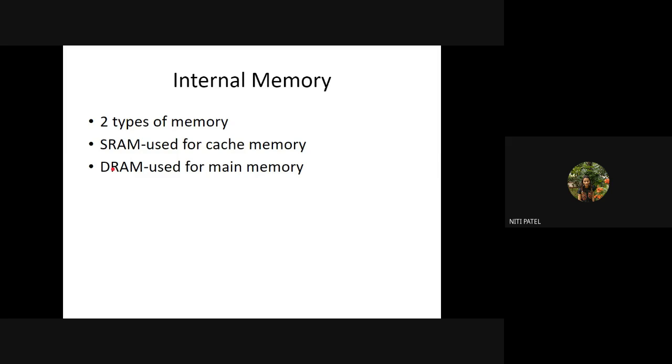If my motherboard slots are of SRAM, I have to buy and insert SRAM. If my motherboard has DRAM slots, I have to insert DRAM. So I have to check the slots on the motherboard, and depending on those slots, I have to purchase the RAM. Now, what is SRAM? It means static RAM. S stands for static, and RAM stands for random access memory.